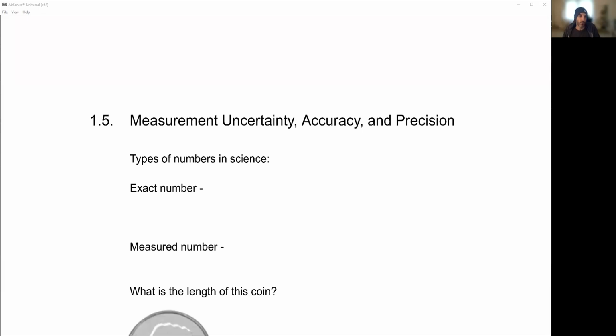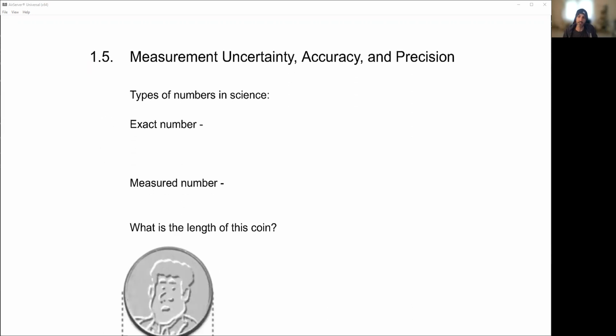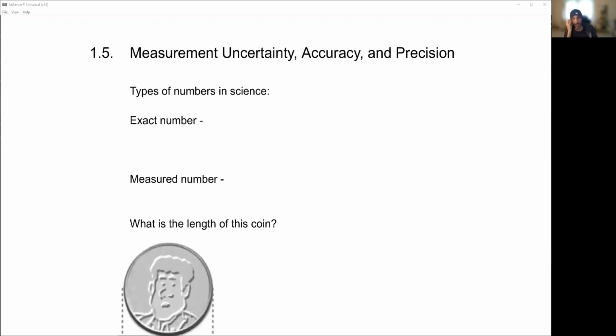Okay, next up, 1.5. This one's going to take a little bit longer, so gear up, but this is going to help us. This is the last time we have to do all of these numbers, but it's a good primer for all of the stuff that we're going to have to know. So please know this stuff because this is really helpful. I think I go into much more detail than your book does, but here we go.